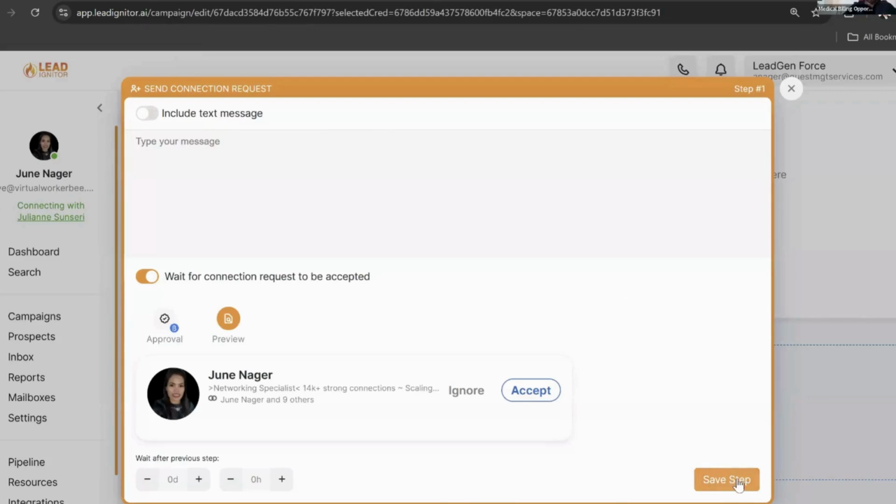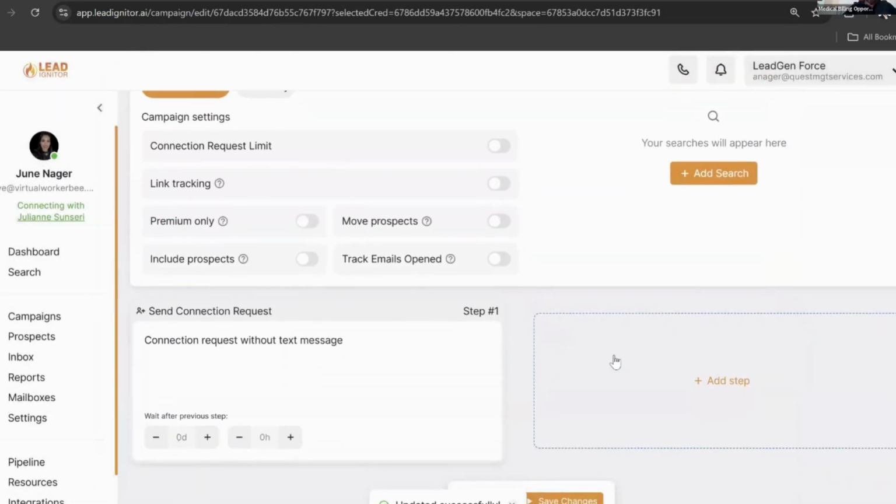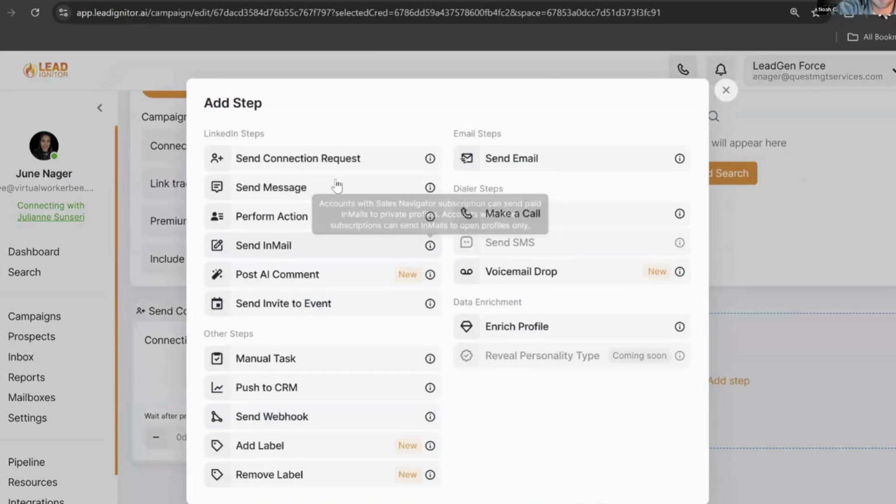Gotcha. So I'm going to save that. I'm not even sending a message with that request, and we can talk about the pros and cons of that later. But now we've sent that request and they've actually accepted it, right, Noah? Correct. So once you've sent this, they've accepted it. They haven't replied, but they've accepted it. So now we're going to start.